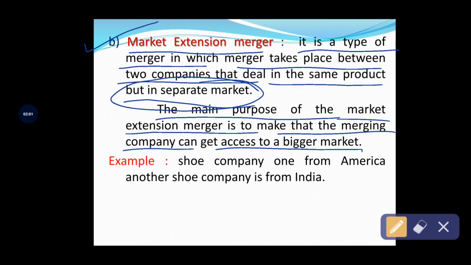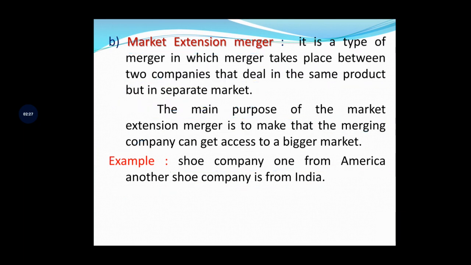So market extension merger: a shoe company from America and another one from India. Both the companies in India and America are offering the same product, that is shoe, right? But the industries and entities' locations will be in different countries. Is it or not? See with the example,